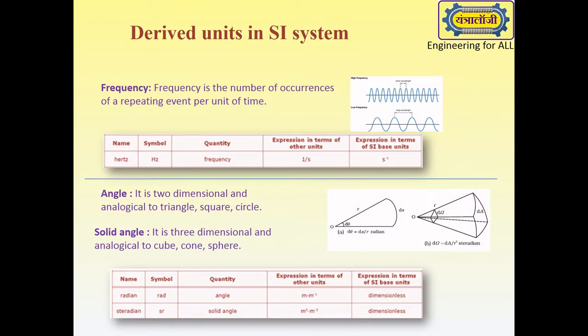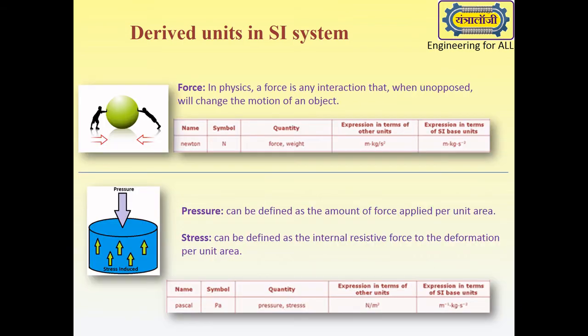Now we'll see different derived and compound units for measurements in SI. Frequency is measured in Hertz, angle is measured in radian, and solid angle is measured in steradian. Force is measured in Newton, pressure and stress are measured in Pascal, which is Newton per meter square.